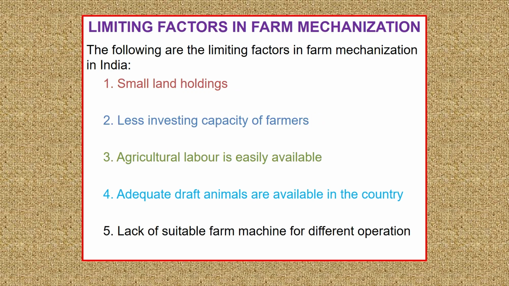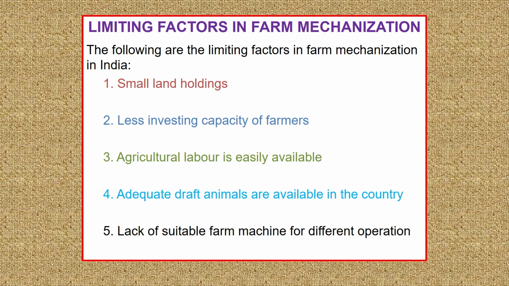The next topic: whenever we talk about benefits, there will be limitations also. So whatever the subject you take, if it is offering benefits, there will be limitations with that also. So similarly with mechanization, there are some limitations which are hindering or preventing us from having a higher level of mechanization.